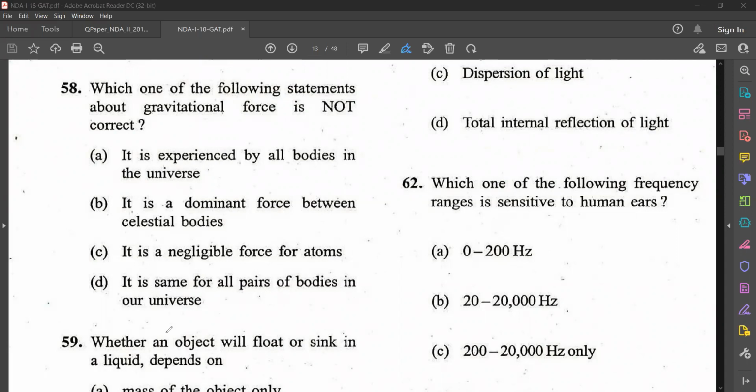It is same for all pairs of bodies in our universe. Okay, I want you to answer this on your own. After getting the answers, please comment it. The statement which is not correct is required. Okay, so try that.